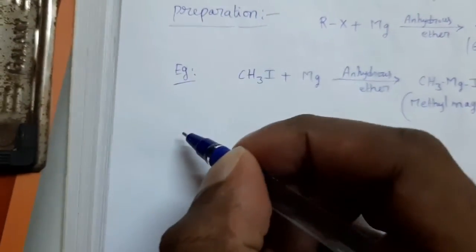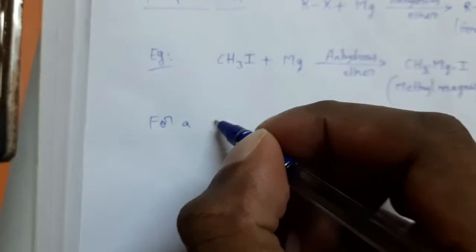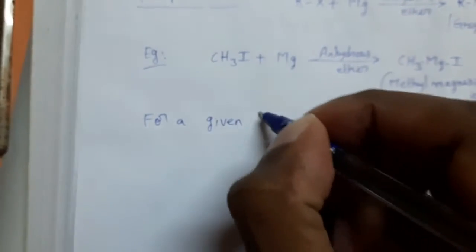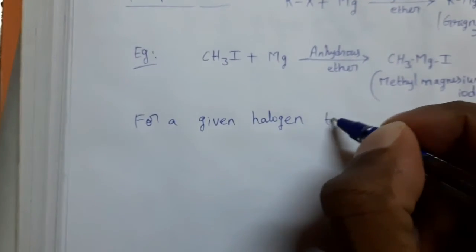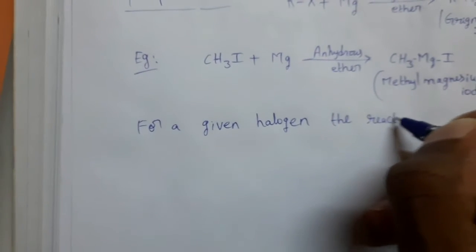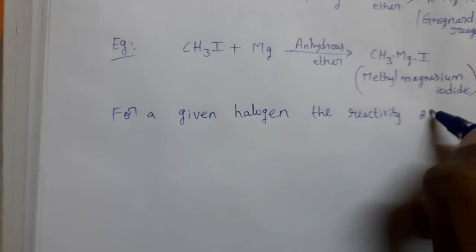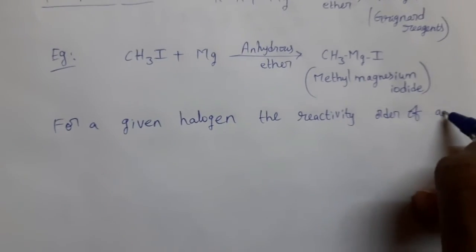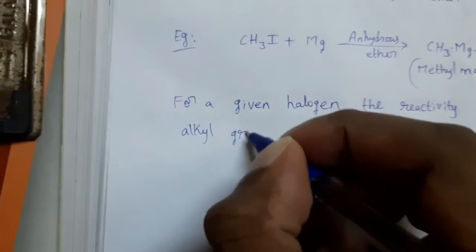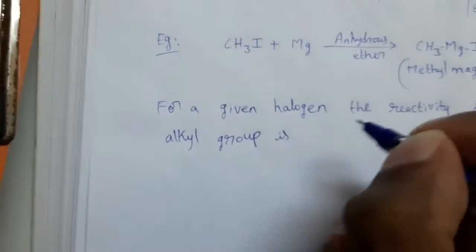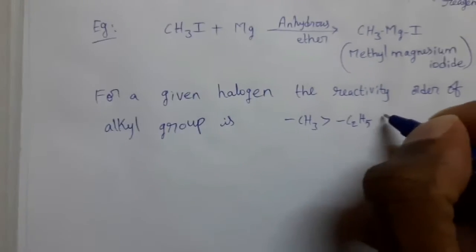Now, for a given halogen, the reactivity order of an alkyl group is CH3 greater than C2H5 greater than C3H7.